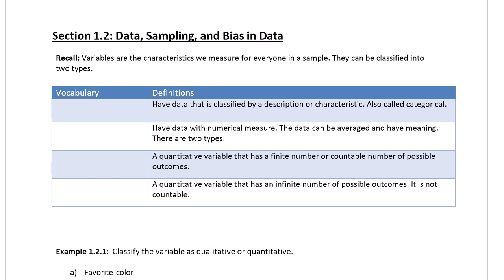Now we're ready for section 1.2, where we'll cover more about data, sampling, and bias in data. So recall, variables are the characteristics that we measure for everyone in the sample, and they can be classified into